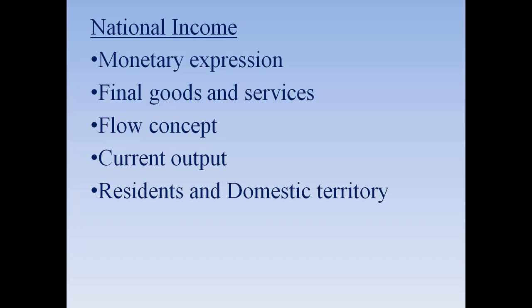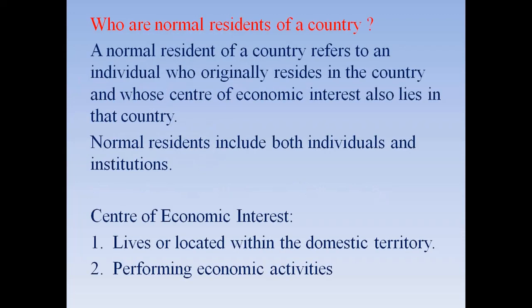Now, residents and domestic territory. Yes, it's very, very important. Who are the normal residents and what is the domestic territory of a country? That will also define your national income. Now, who are the normal residents of a country?